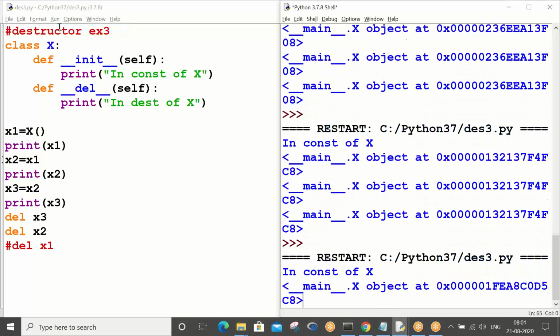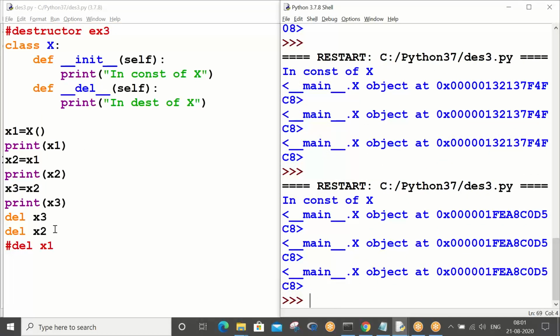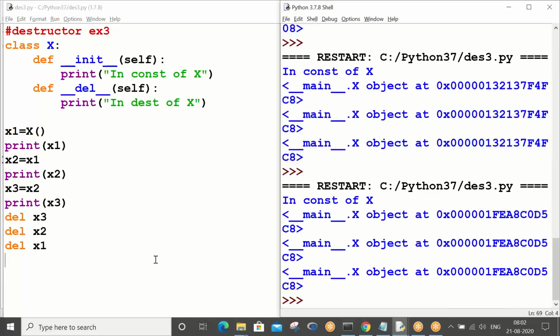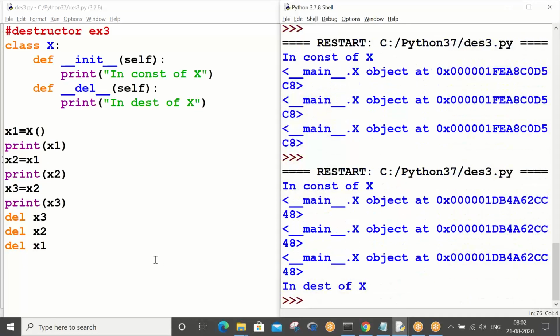It shows the same old three prints and one constructor execution line, right? Now when I delete the last reference variable, check the output. The destructor of X is getting executed.